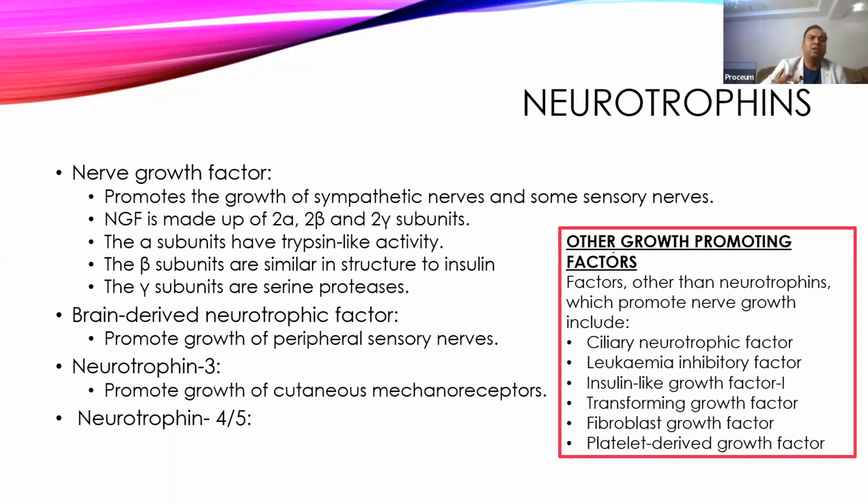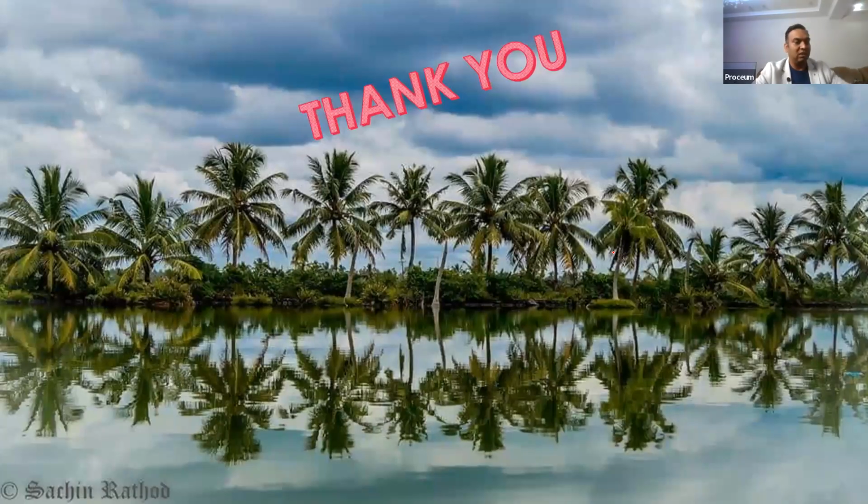But still, research is going on, and we are not very aware of all the various neurotrophins. If we are able to find good neurotrophins which can regenerate the degenerated neurons, then it may be possible to treat the various degenerative diseases which occur in the brain. That's all about nerve physiology. Any questions? Any doubts?